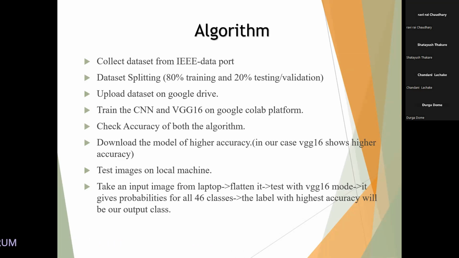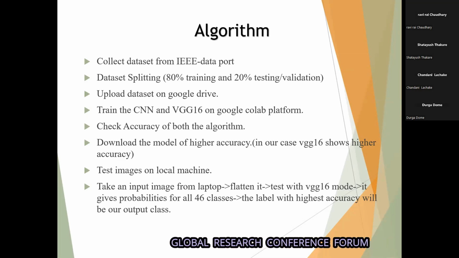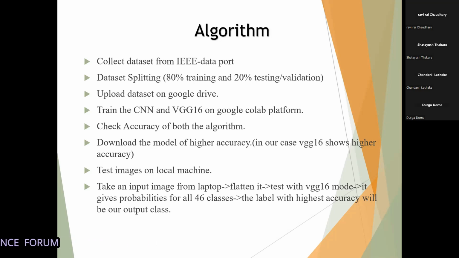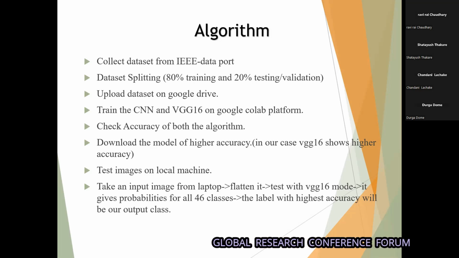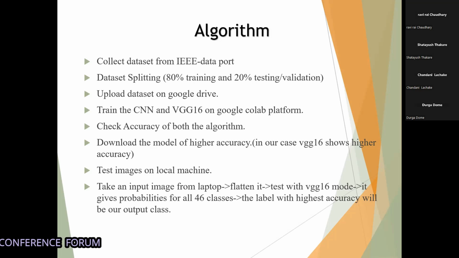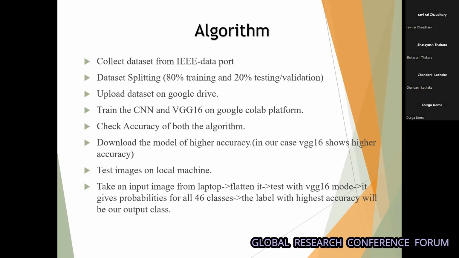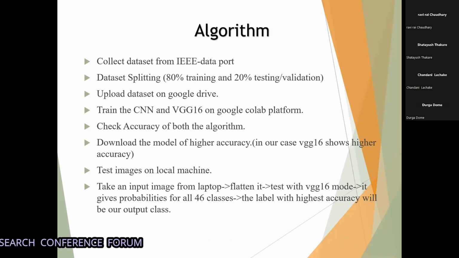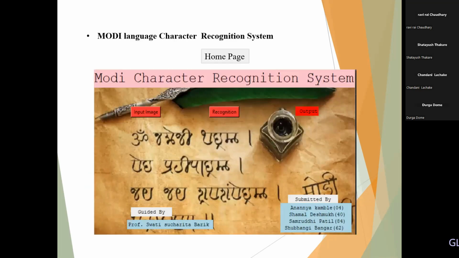Then we train the CNN and VGG16 model on the Google Colab platform. Check the accuracy of both algorithms. Then download the model with higher accuracy. Then test the image on local machines. Take an input image from the laptop, flatten it, and test with the VGG16 model, and it gives the probabilities for all 16 classes. The label with the highest accuracy will be our output class.